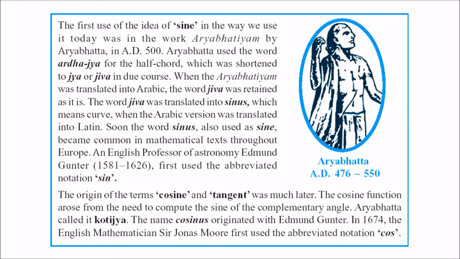Let me give you some history. Where has this word sine come from? Actually, it started with Aryabhatiyam. This was the work of Aryabhatta. Aryabhatta gave the name Ardhjya for half chord, and he shortened the name to Jiva or Jya. Then this Aryabhatiyam was translated to Arabic, and this Jiva word was retained. This Jiva was then translated to sinus. Then the Arabic version got transferred to Latin. So this sinus converted to sine.